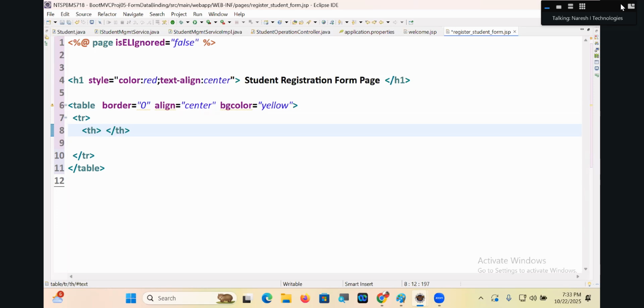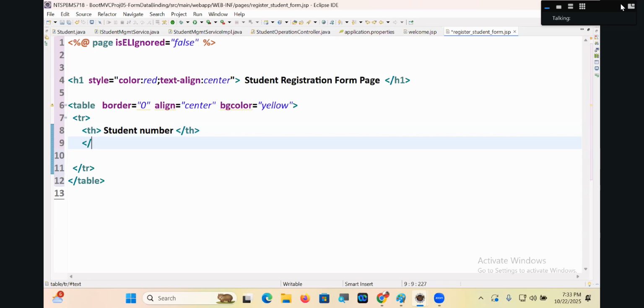TH opening and closing. Yeah, tell me, what is there? Heading rows we have to put now, boss. Heading, otherwise TH. Okay, fine, order. Student number, that's the one thing. Again, TH opening and closing.